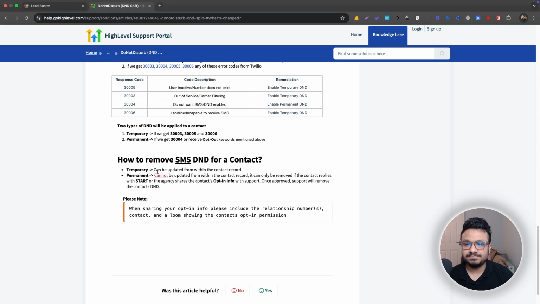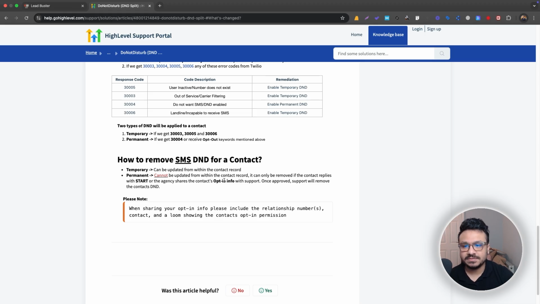If the contact messages with start or any kind of opt-in information, and I'm talking about the permanent one, right, it cannot be updated from within the contact record. It can only be removed if the contact replies with start. So if the contact messages your virtual number in the HighLevel account with start, or the agency shares the contact's opt-in info with support, it's basically the same thing as email.